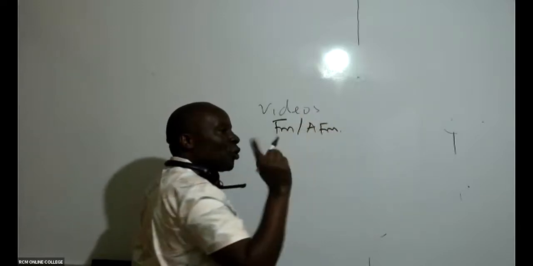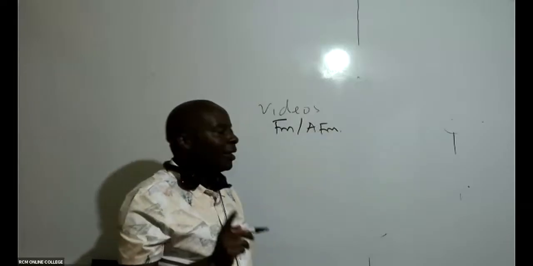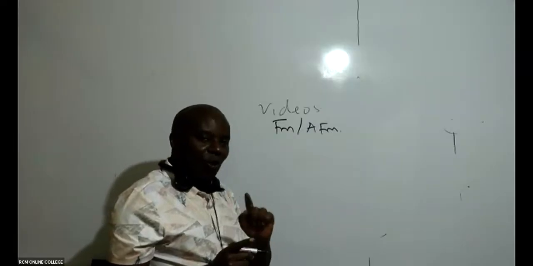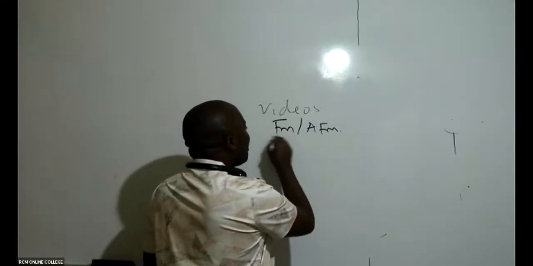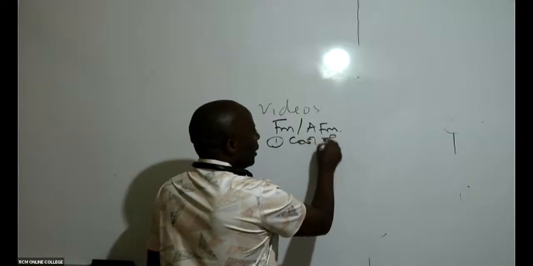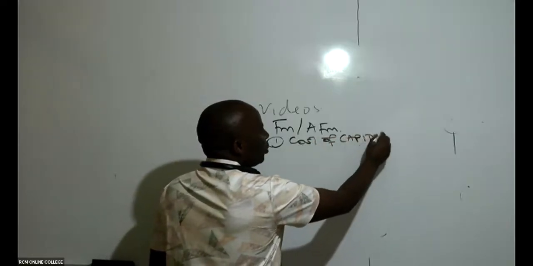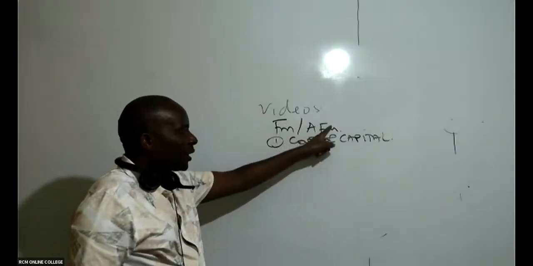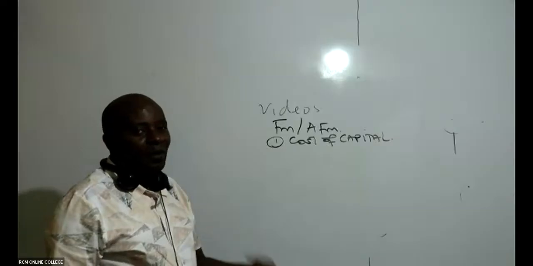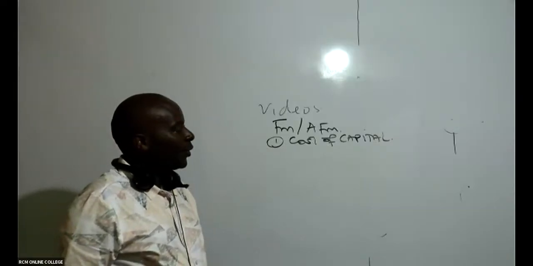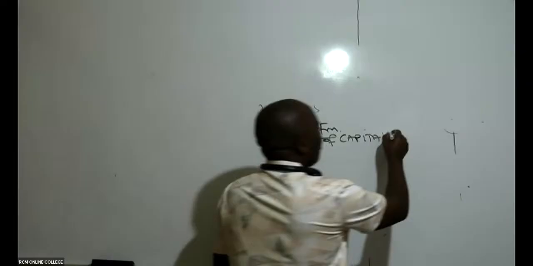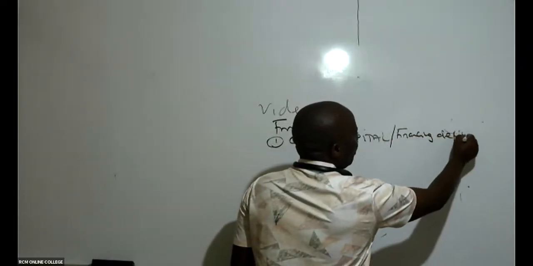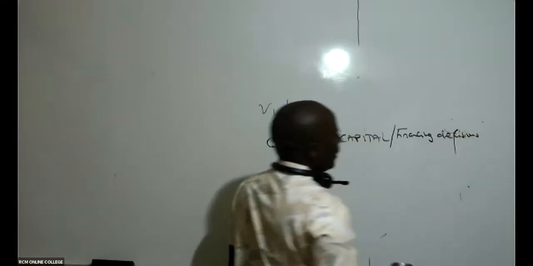There are two critical topics. If you don't understand them very well, you will never pass in these two papers. The foundational topics. The first one, which is really crucial, is the cost of capital. Without understanding cost of capital, you will automatically be failing every now and then. Remember, cost of capital falls under what we call the financing decisions.